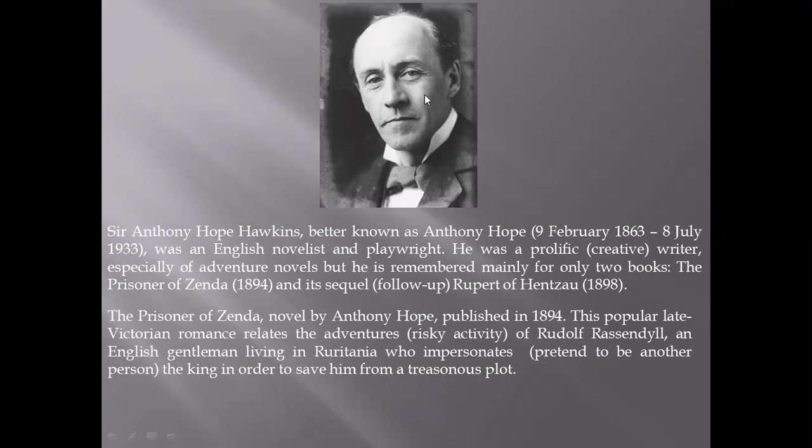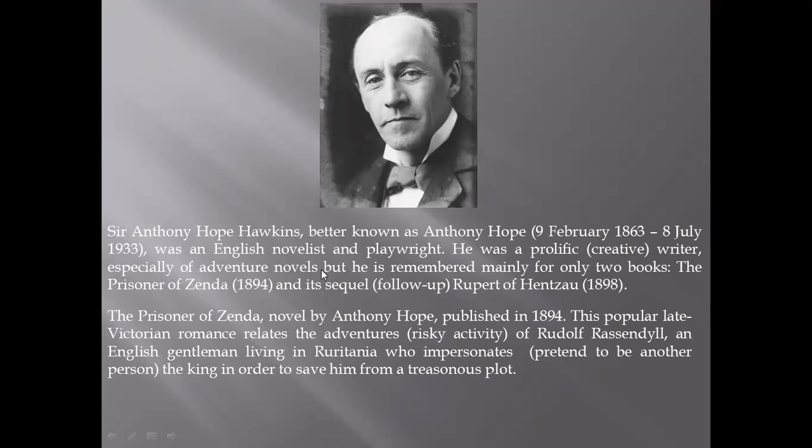This is the picture of the writer of this novel, Anthony Hope. Sir Anthony Hope Hawkins is his full name, better known as Anthony Hope. He was born on 9th February 1863, and died on 8th July 1933. He was an English novelist and playwright. Playwright means dramatist. He was a prolific writer. Prolific means a creative writer, one who used to create things, especially adventure novels. Adventure is something risky, where risk is involved.